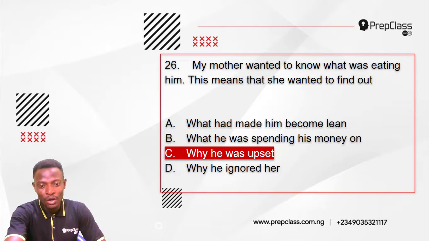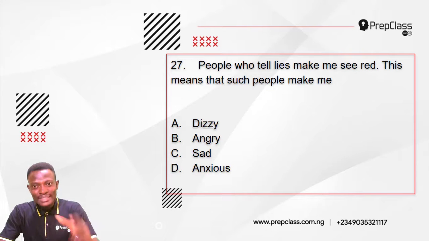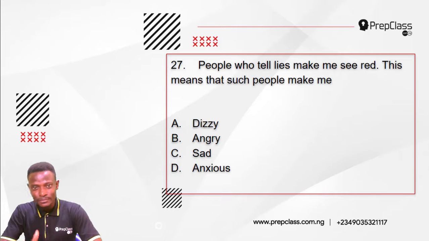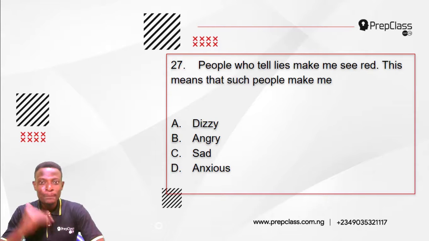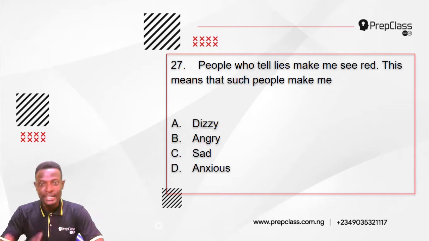Alright, moving on, question 27. Remember we had to select the option that has the most appropriate interpretation for this sentence. Question 27 reads, people who tell lies make me see red. This means that such people make me A. Dizzy. B. Angry. C. Sad. D. Anxious.